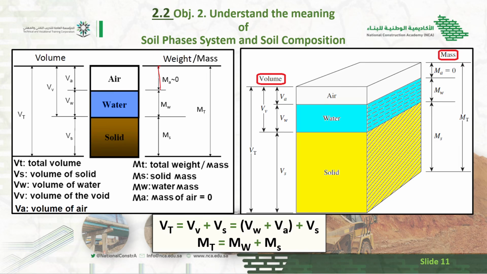On this side we are discussing mass and weight, and on the left side we are going to discuss volume. Does air have any weight? No, air has no weight. Does water have any weight? Yes, mass of water. Does solid have any weight? Yes, so we can write it Ms.